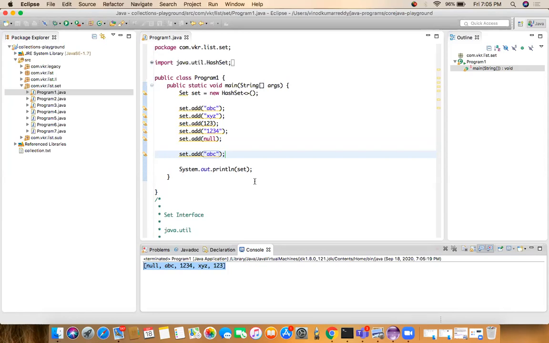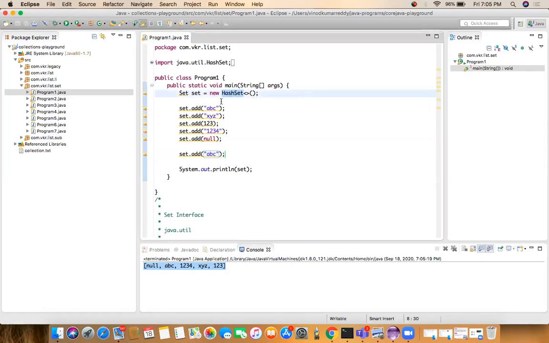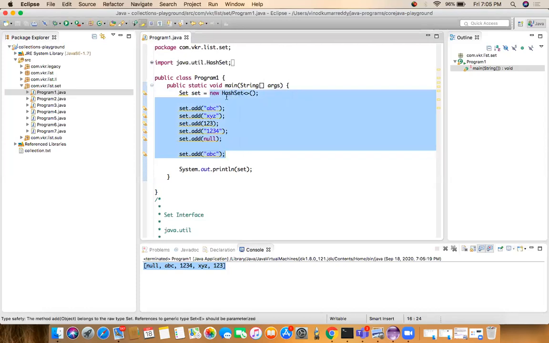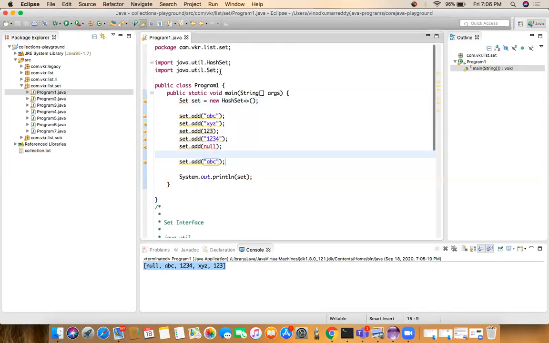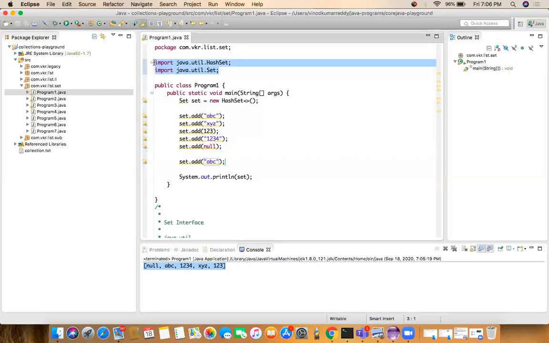If you have a requirement of using a collection object which should not allow duplicates, in that case we can go with the set. Basically, we'll use the HashSet class to create a collection without duplicates. Now the set interface is from the java.util package. And whatever subclasses of the set interface, all are from the java.util package. Not only the set interface, the list interface is also from the java.util package.